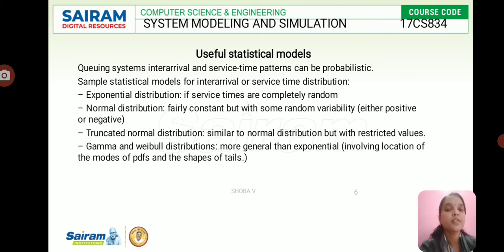In the exponential distribution, service times are completely random. Gamma and Weibull distributions are more general than exponential, involving location of modes of PDFs and shapes of tails. So these are the sample statistical models for inter-arrival time and service time patterns, which are probabilistic.